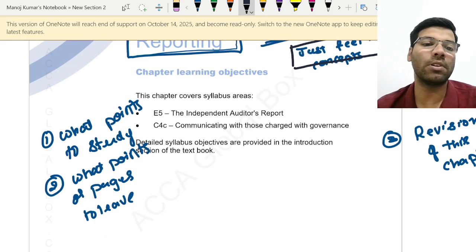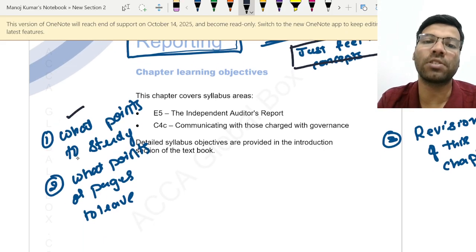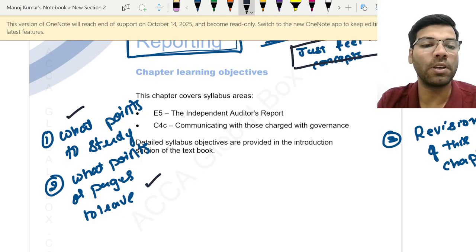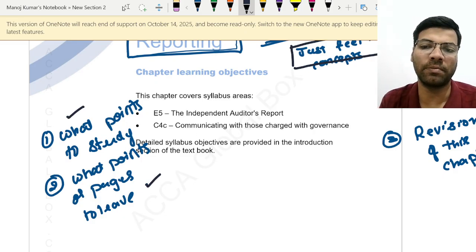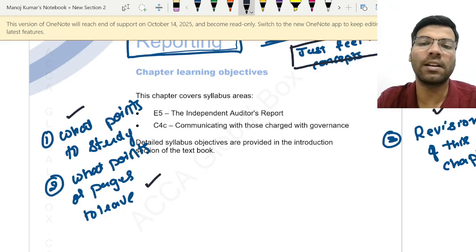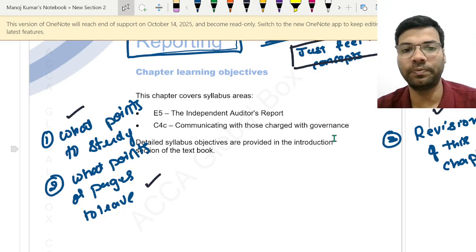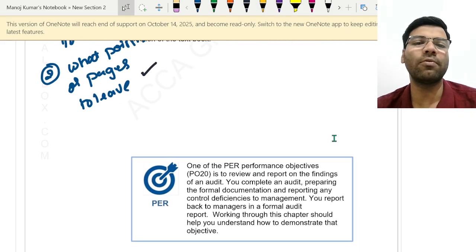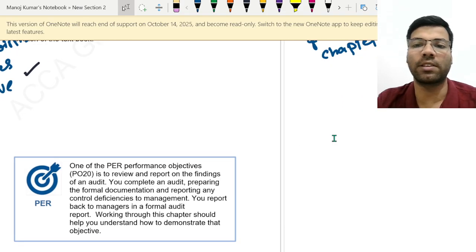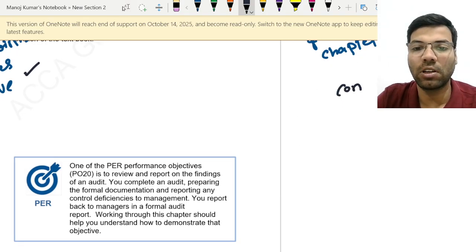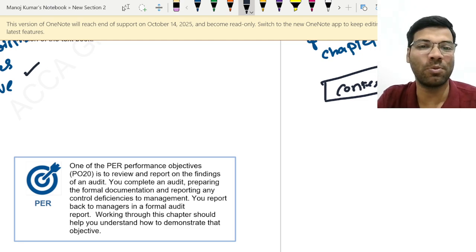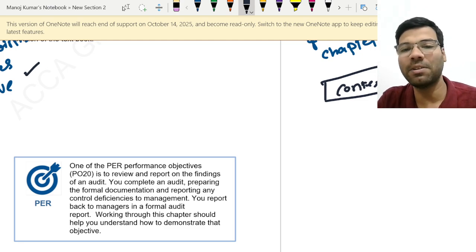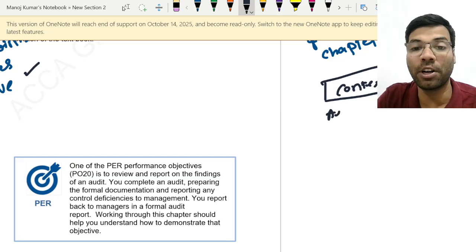Now, as I told you, I will be telling you which points to concentrate upon, what pages to study and what pages you can skip. And as I said, this is a revision video. See, first and foremost, let us develop the context in which this chapter has to be studied and remembered. The name itself suggests that it is audit reporting.